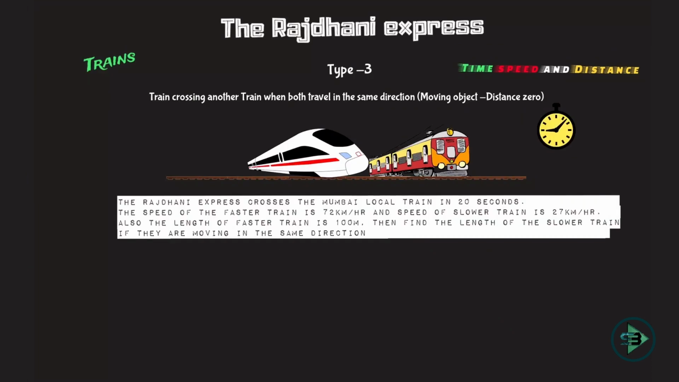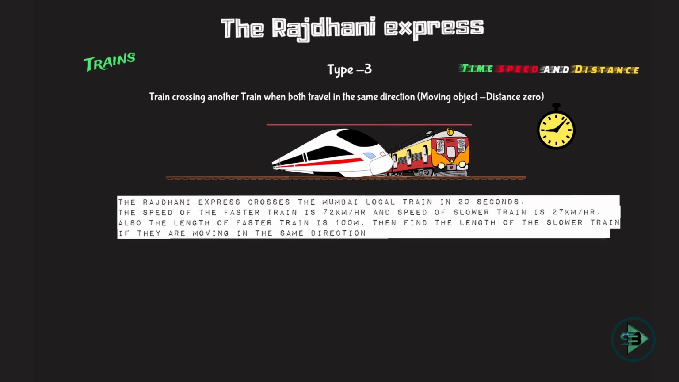So we start with the next episode of train, which is the Rajdhani Express. Now this episode will help us understand type 3 of train. What is type 3? Two trains are traveling and both the trains are traveling in the same direction. So what is happening now? This is a Rajdhani Express. This is traveling behind this local train.